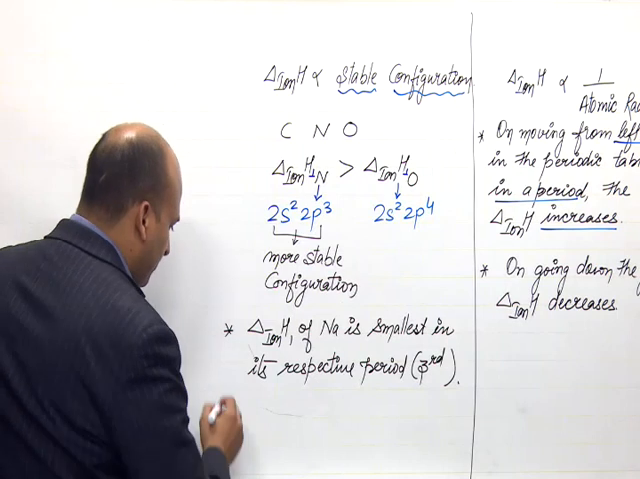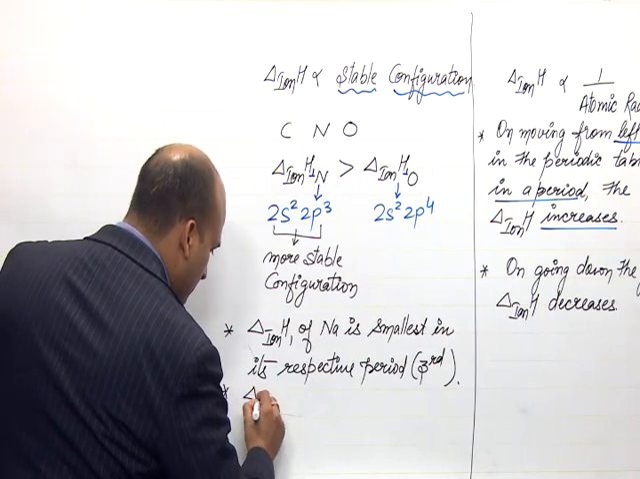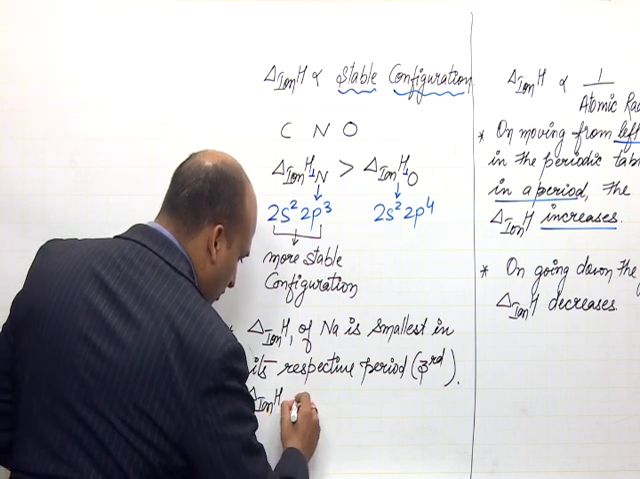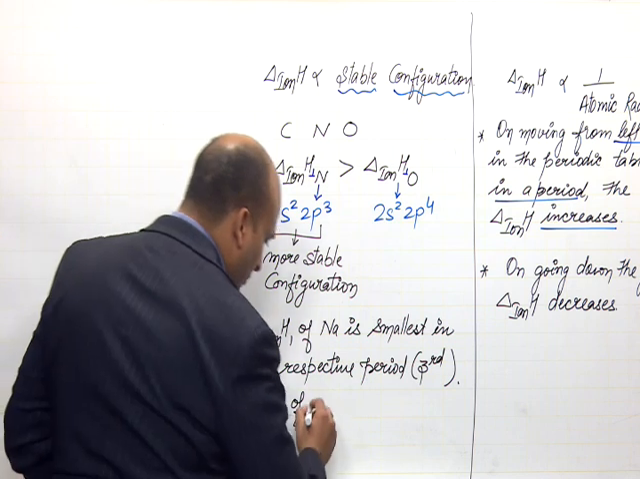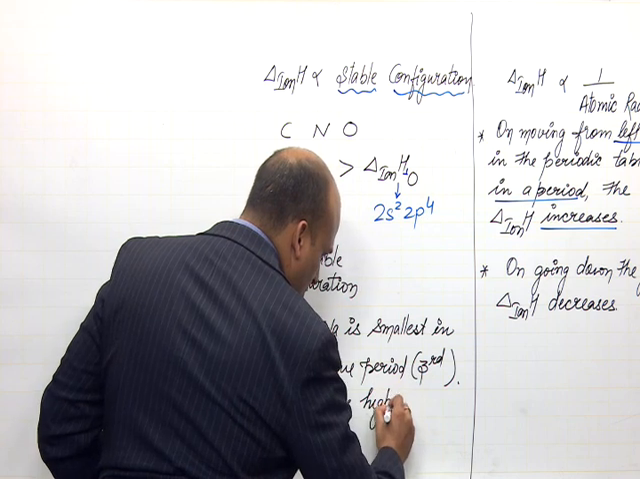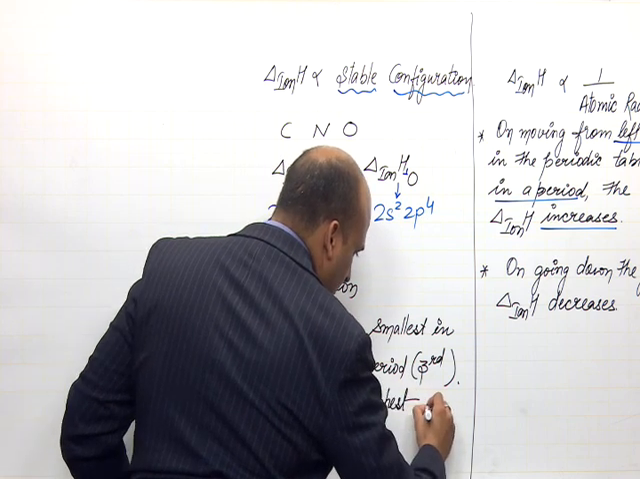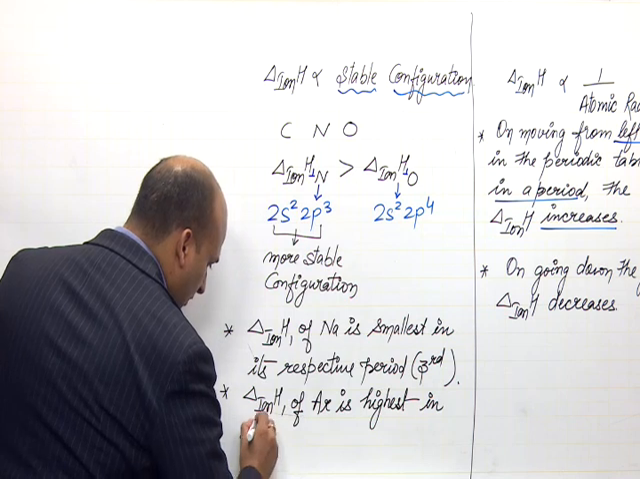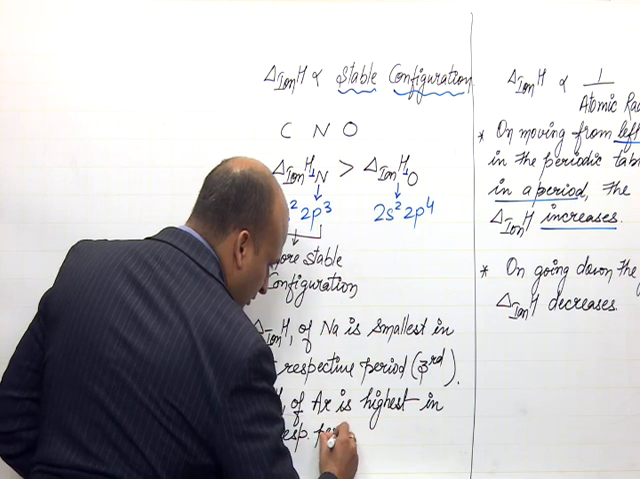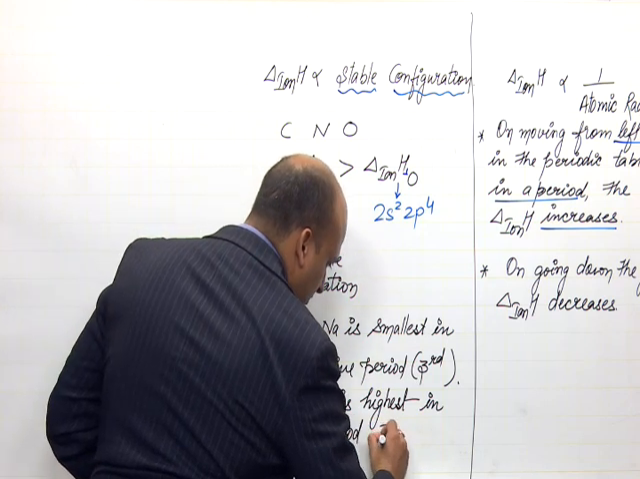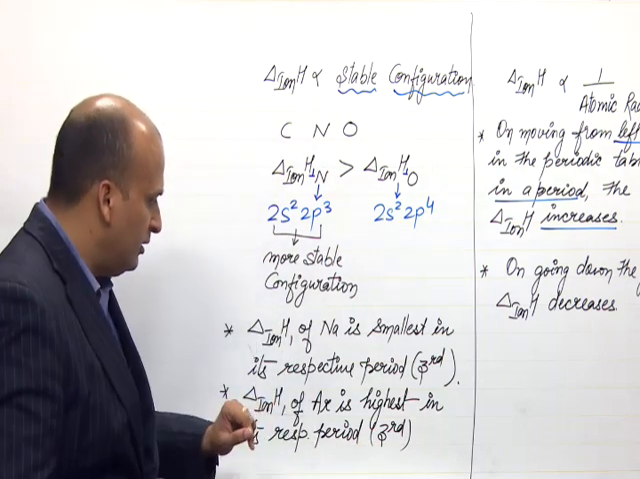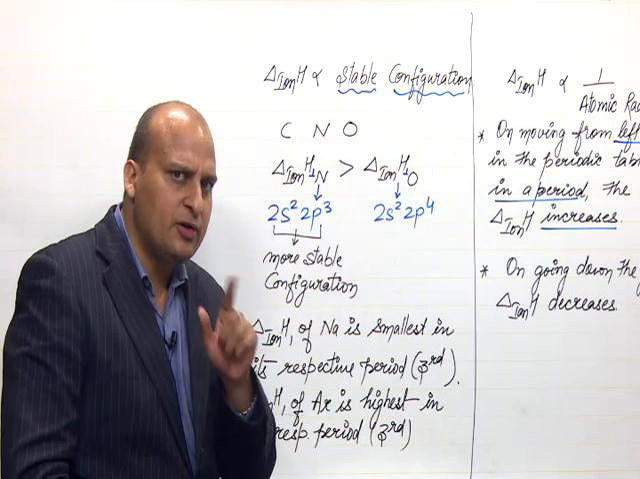Now, at the same time, if I am writing ionization enthalpy 1 of argon is highest in its respective period, this is again the third period, you will agree with me. Why you will agree with me? You will say, sir, argon, why is it highest?